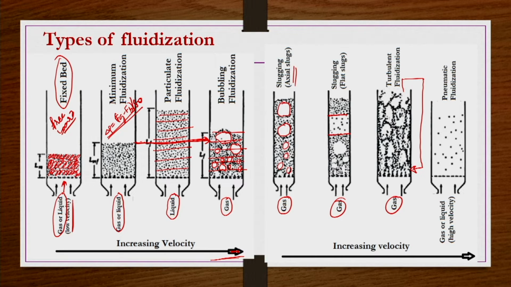But at very high velocities compared to the minimum superficial velocity, whether you are using a gas or liquid as a fluidizing medium, a kind of pneumatic transport will take place where the particles are far apart from each other, and they may be going out of the bed, and then a kind of transport is occurring. So these are the types of fluidization in general we have seen, and they are general observations. They may not necessarily always be forming.